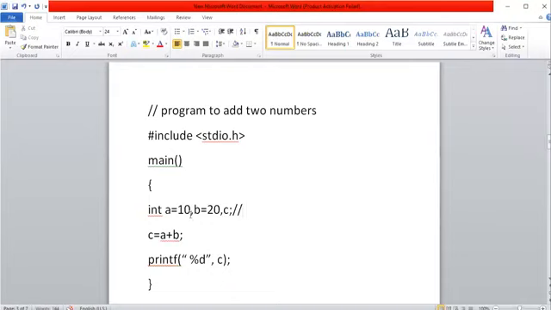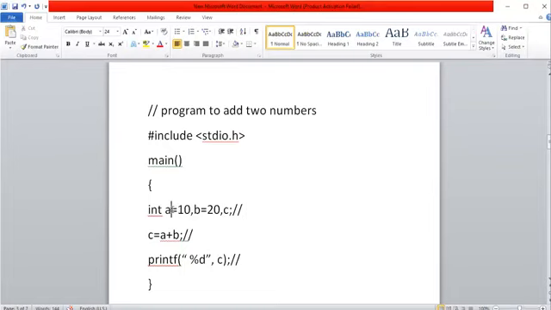This particular statement is used for declaring three variables A, B, C, and also for initializing A value as 10 and B value as 20. And this statement is used for adding. Here I can provide a comment like: this statement is used for adding two numbers A and B and storing the result in C. And this statement is used for printing C value. So like this I can provide line comments.